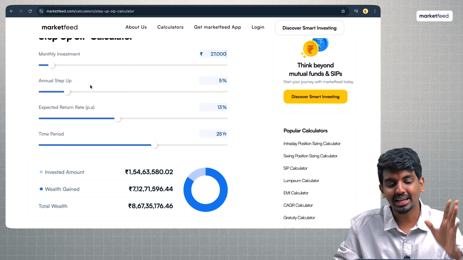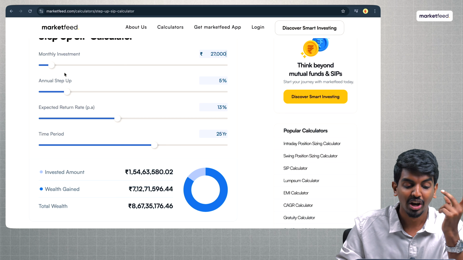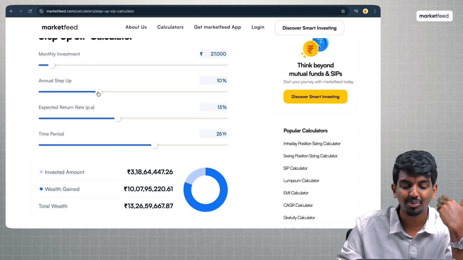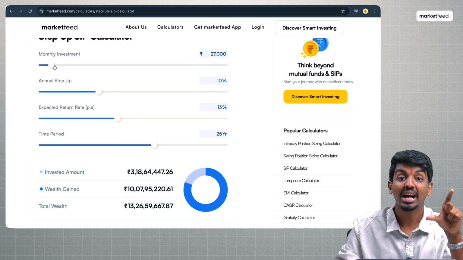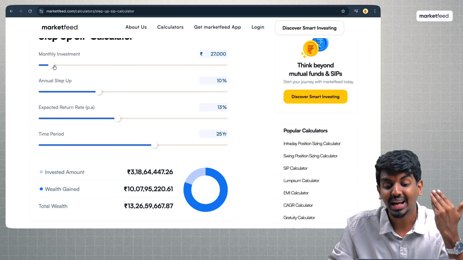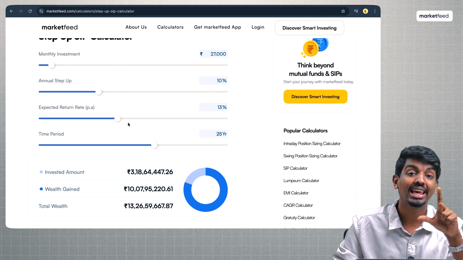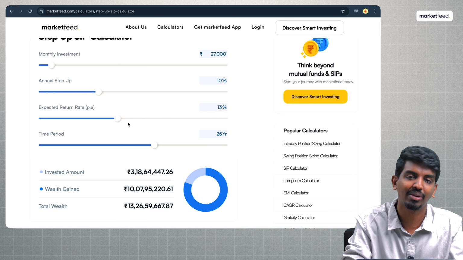So what can you practically do here? One, hopefully increase your monthly investment amount. Two, go for a higher annual step up or a percentage assumption with a higher annual step up. That means every year you're not going to increase your investment amount by just 5%. You're going to invest even higher every single year. That can make you reach your goals even faster or even reach a much better lifestyle than what you're living now. So here are two more things before we wrap up the video.